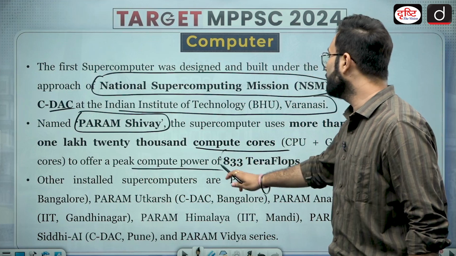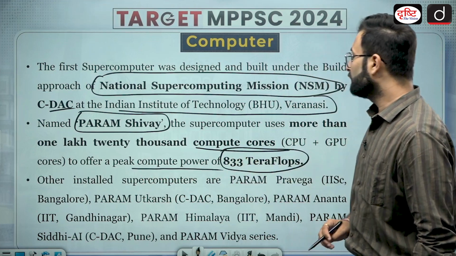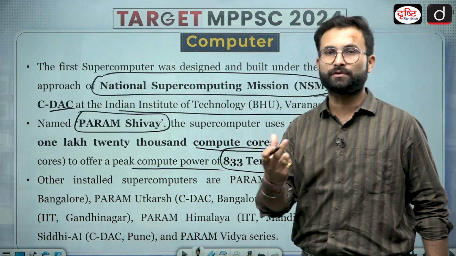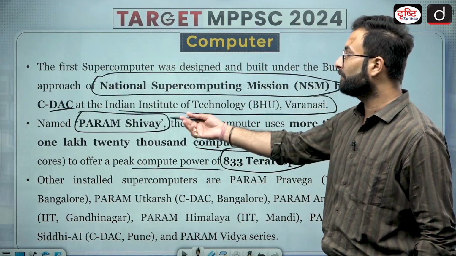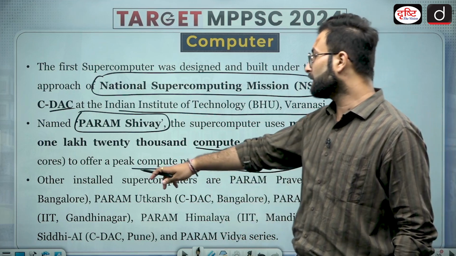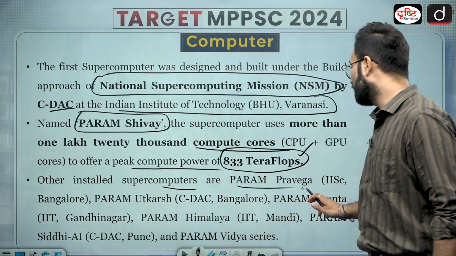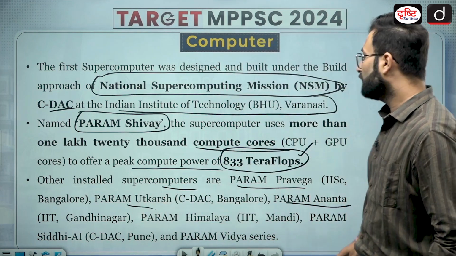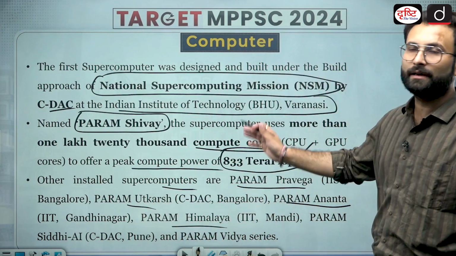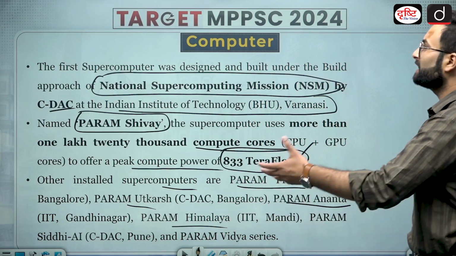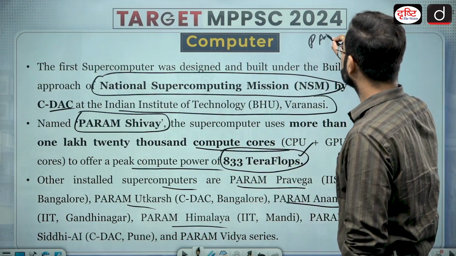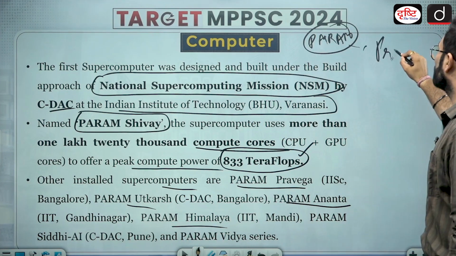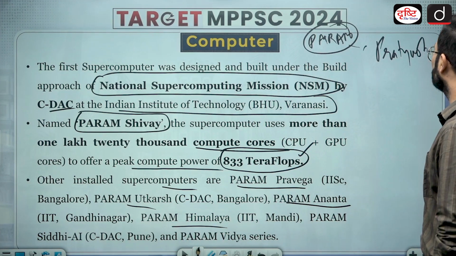Okay, so Param Shivai, the supercomputer, has more than 1,20,000 computer cores, CPU plus GPU cores, to offer a peak computing power of 833 teraflops. Okay, so that is the power over here, and the cores used in the computer are more than 1,20,000. Other installed supercomputers in India are Param Pravega, Param Utkarsh, then Param Ananta, Param Himalaya. All these are names which you can remember. If there is a name which says Param, basically it is a supercomputer. If there is a name which says Pratyush, that is also a supercomputer, so you can remember that.